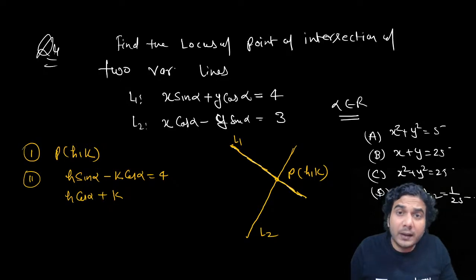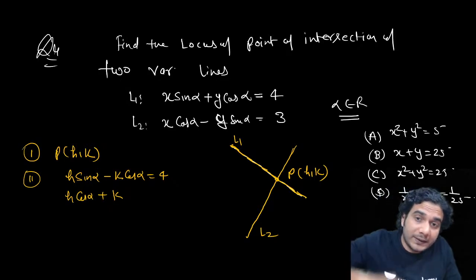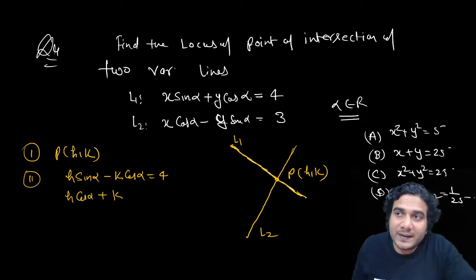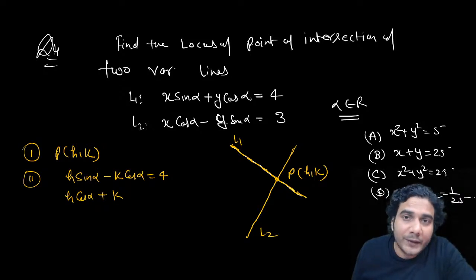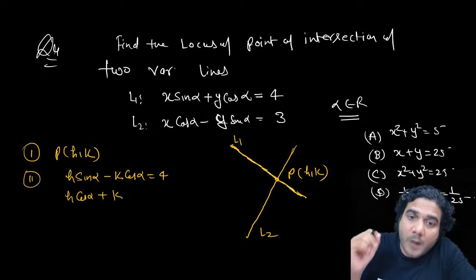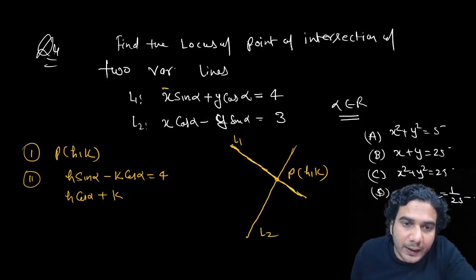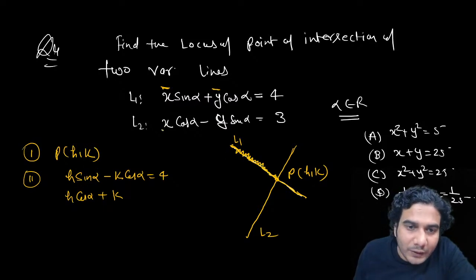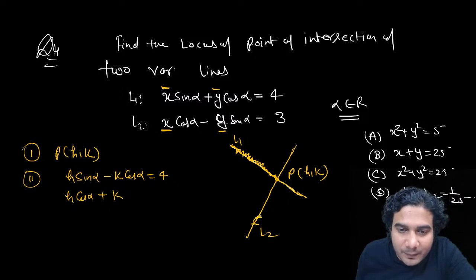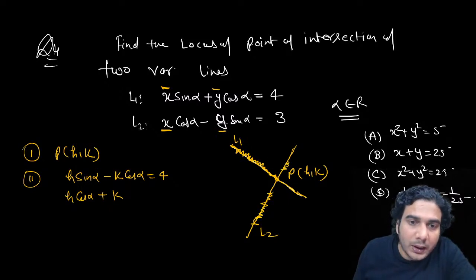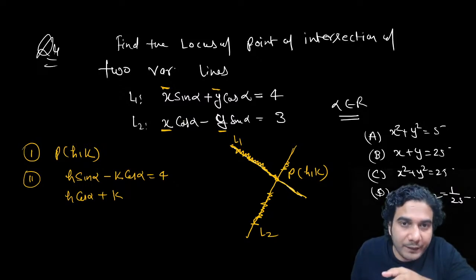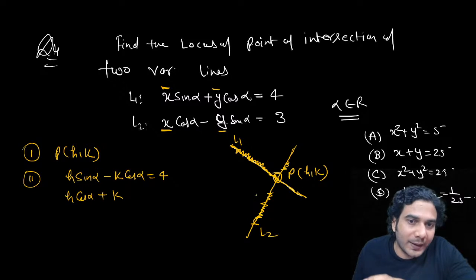They just get confused why we are writing a relation in x and y and why this relation is representing the locus. Because if I directly say to square these two equations, add and eliminate alpha, then you'll get a relation in x and y. That x and y is basically the common point of both the lines. The xy written in this equation is a point moving on this line. The xy written in the other equation is a point moving on that line. The same xy, which we will get by eliminating alpha, is basically lying on both the lines. That means it is the point of intersection. So it is an important point to understand.